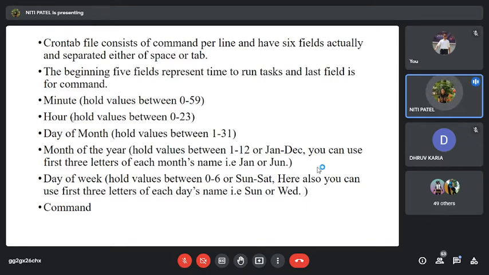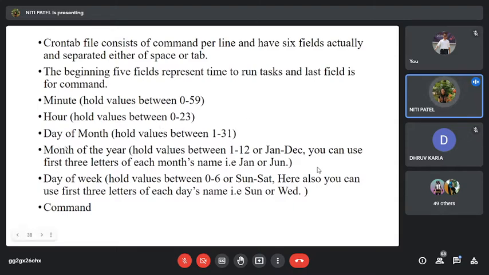Next we have hours. So we have the value of hour from 0 to 23, in 24-hour format. So if I specify 13, that means what? It will start at 1 o'clock. The next field is day of the month. It holds a value between 1 to 31. So we have either 30 or 31 days. In whichever month you want to schedule that, just specify the day of that month between 1 to 31.